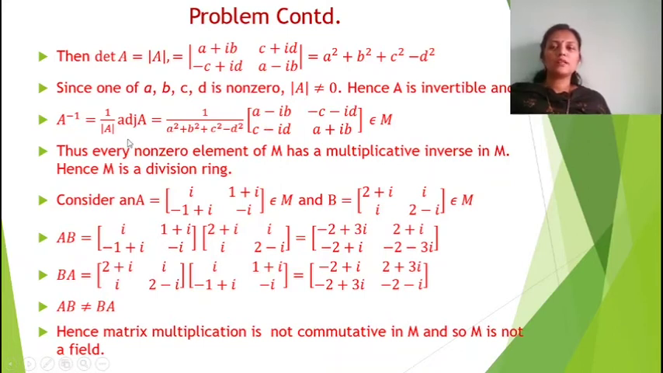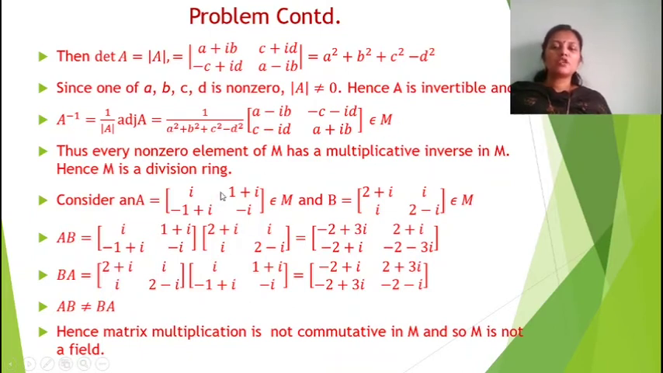Hence A is invertible, and A inverse is equal to 1 by determinant A into adjoint A, where determinant A is a squared plus b squared plus c squared plus d squared. For a 2 by 2 matrix, the adjoint of A is obtained by interchanging the diagonal entries, so this is a-ib, here it is a+ib, and for a12 and a21 we have to put a sign change. So minus c minus id, here it is c minus id. So it is also in the same form, so it's an element of M.